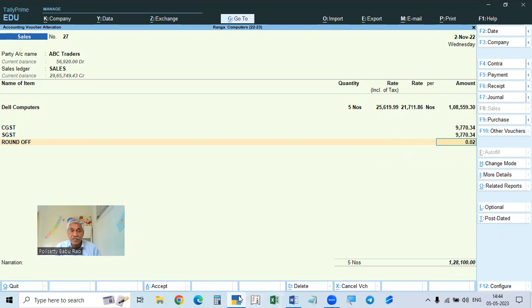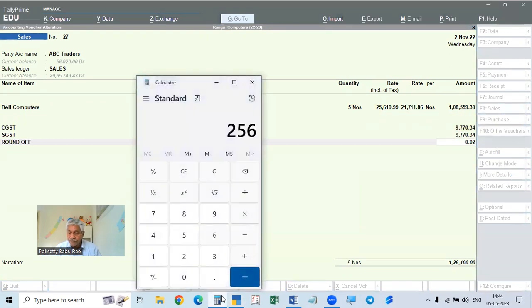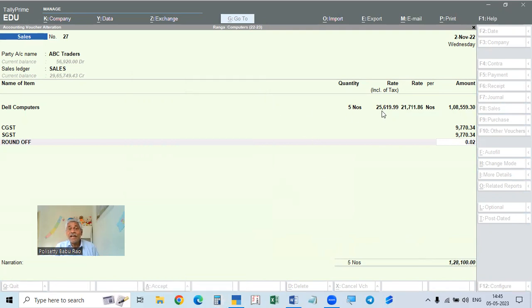Here 25,619.99 into 5 numbers is 1,28,099, so we round off to get 1,28,100 rupees. This is the amount of the total tax.